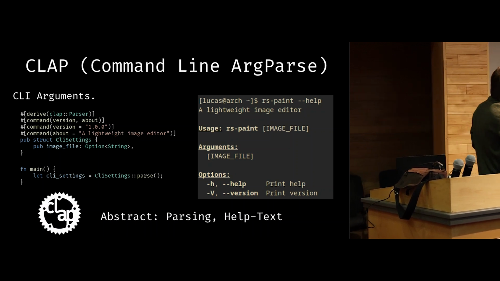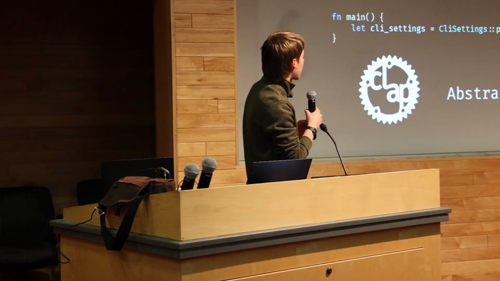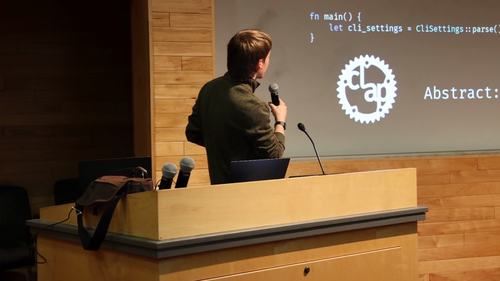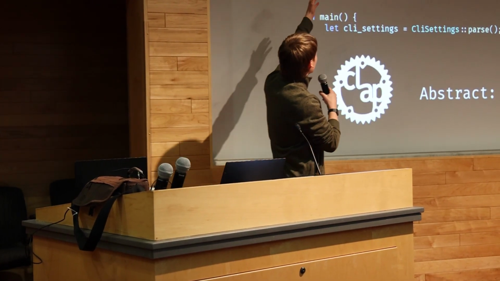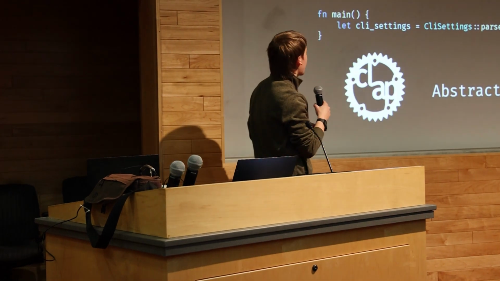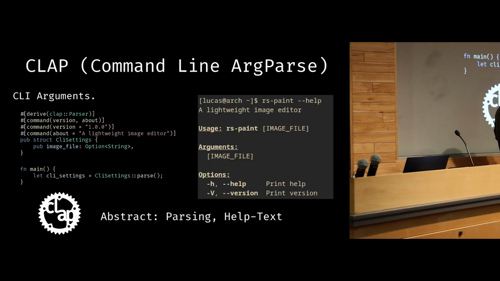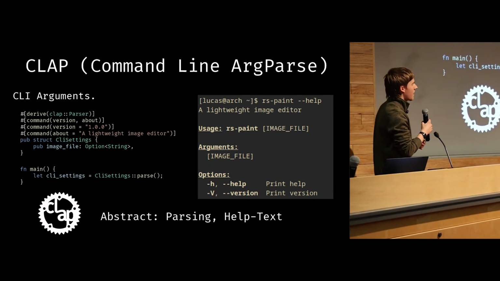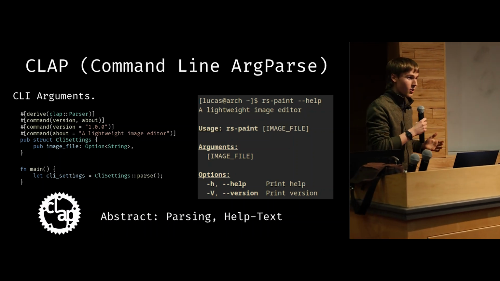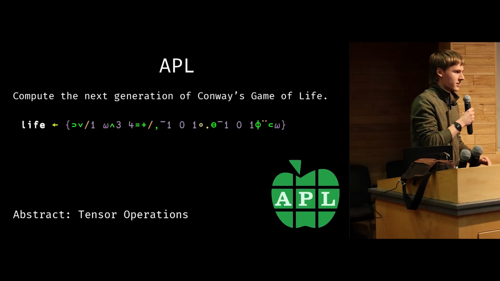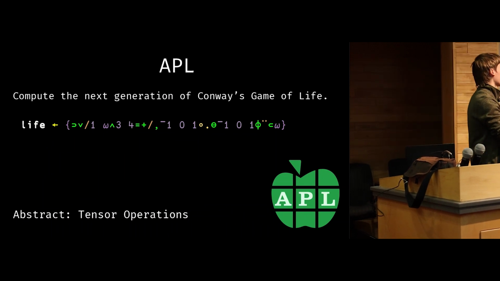So here's an example. We've got this struct here called CLI settings, and it's got this field called image file, which is an option of a string. And all I have to do is write derive Clap Parser up here, and then this will generate this parse method for me that I can then call down here in the main method, and then I get this command line program for free, basically. So key thing to note, no control flow in this code. I just specify higher level relationships, and I get the code for free.